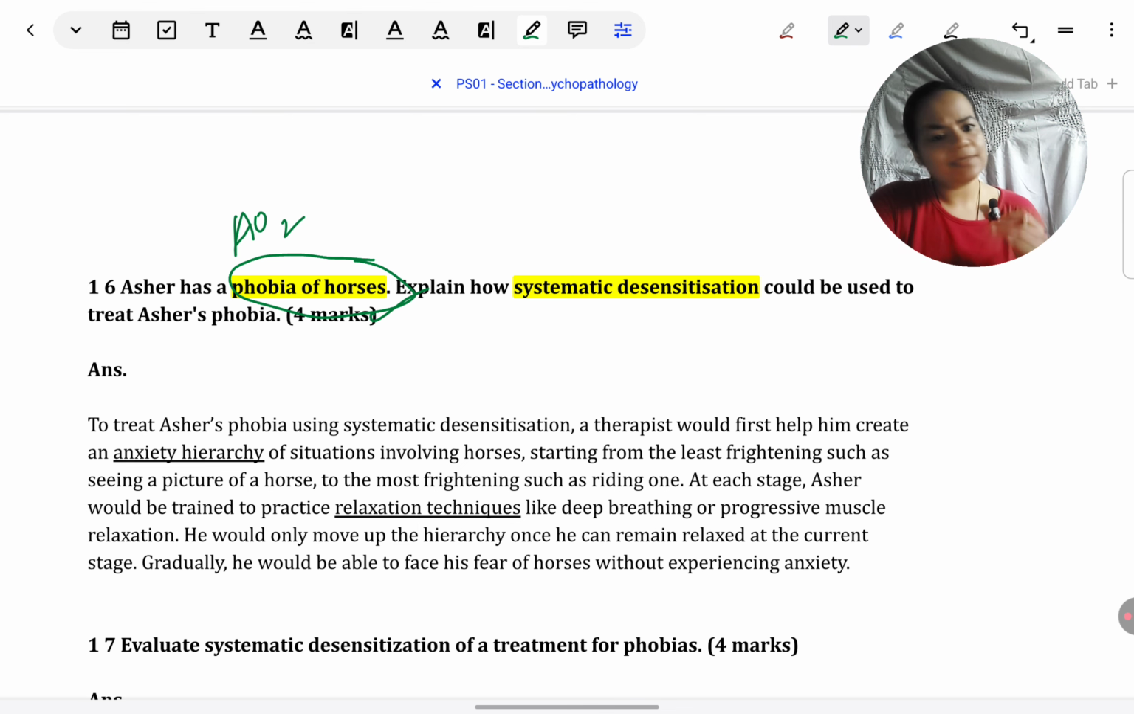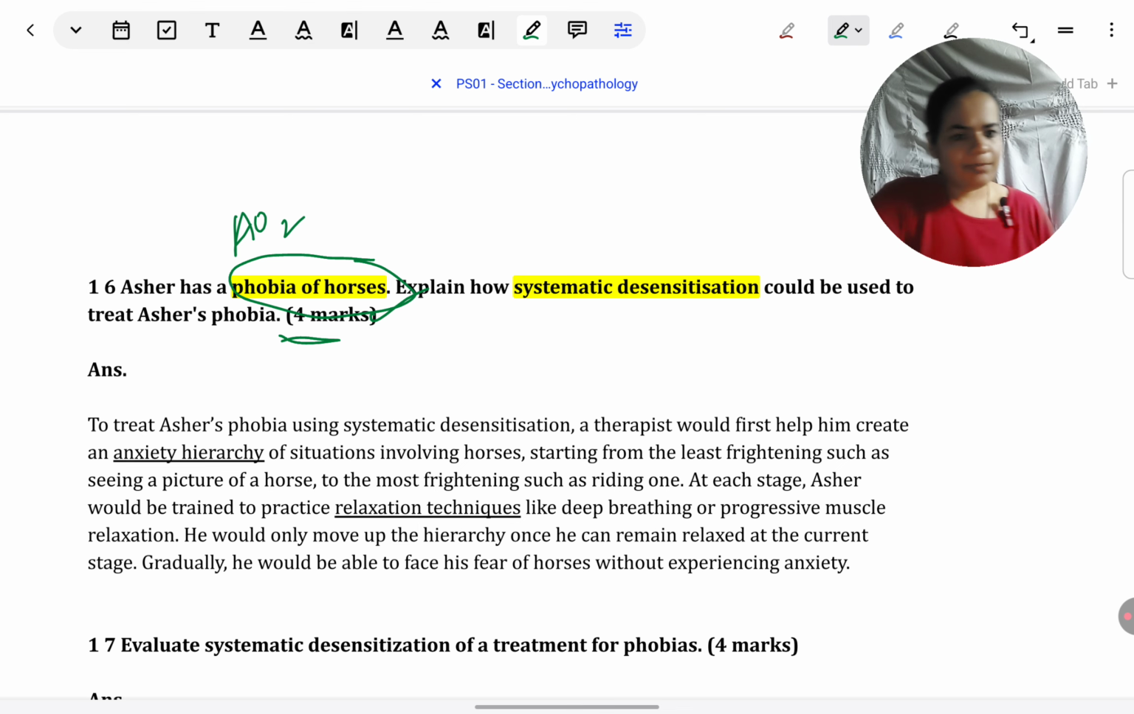Make sure your answer is AO2 focused. Looking at the marks, it is 4 marks, so make sure to give a total of 4 points to justify 4 marks. Some students write very briefly. For example, they'll say that a hierarchy should be made, and they'll give one example of a situation, like showing Asher photographs of horses. That's it. You can't get 4 marks for that. You have to justify those 4 marks by giving 4 points.